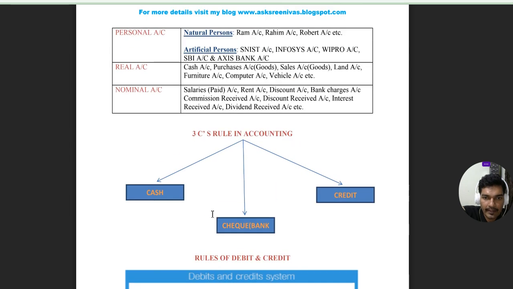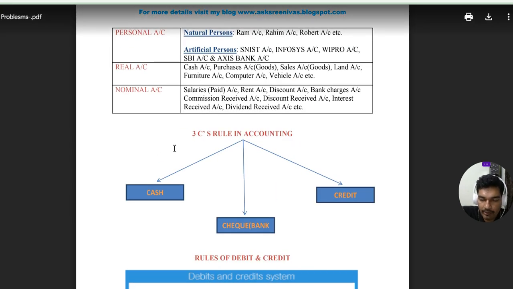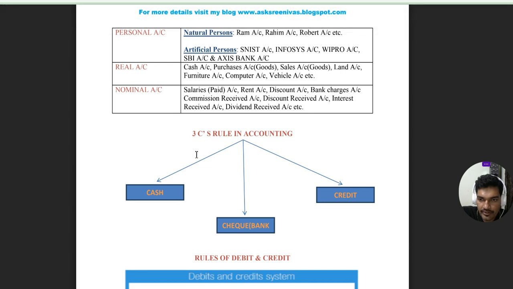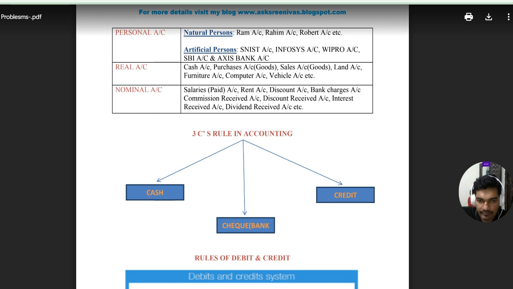One more important rule you need to remember while writing the journal entries in the journal book is the 3 C's rule in accounting. The 3 C's rule in accounting is cash, check, credit. Cash means cash transaction, check means check transaction, credit means credit transaction.